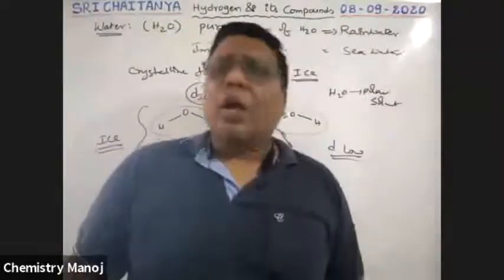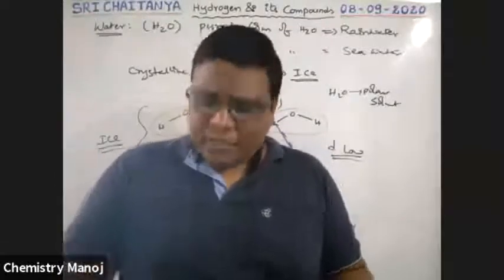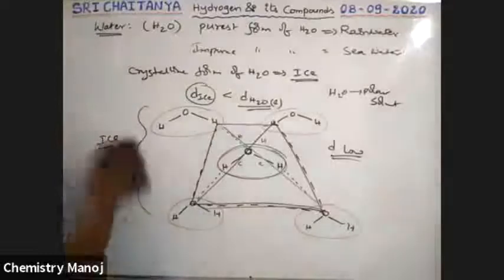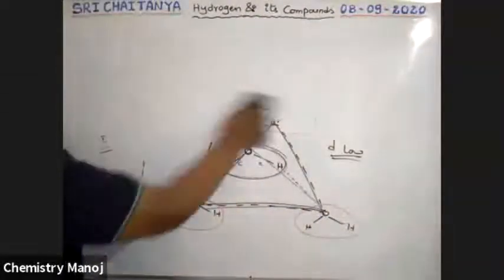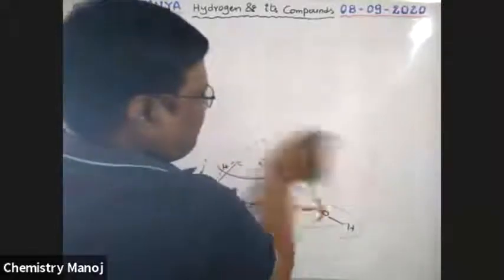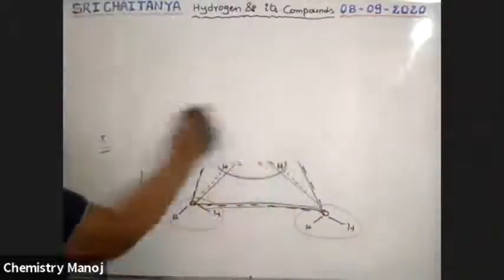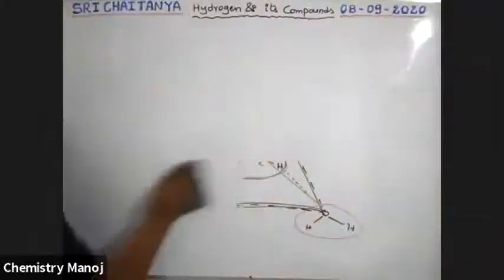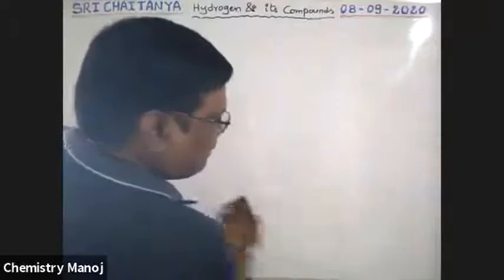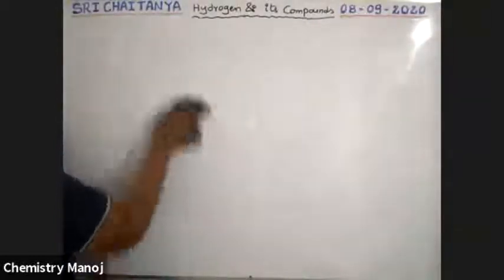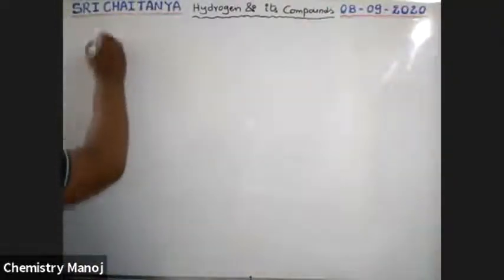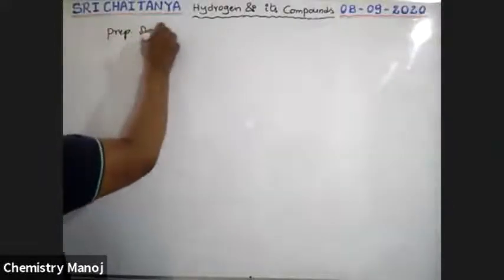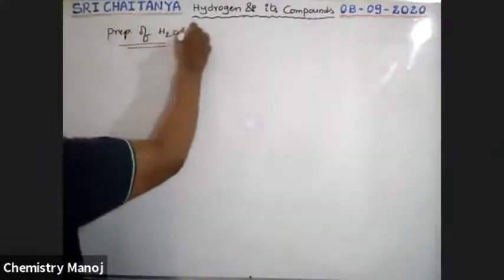See here now how to prepare this water and what the properties of this water are. I will explain. Now, preparation of water, that is liquid water, boys.